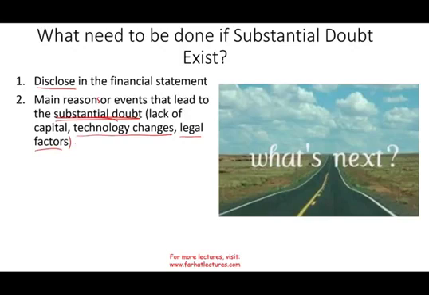Those are events or reasons, and those are not the only ones, but those are the things that I can think of that the company would evaluate, would take into consideration, whether we have a serious doubt about our going concern.